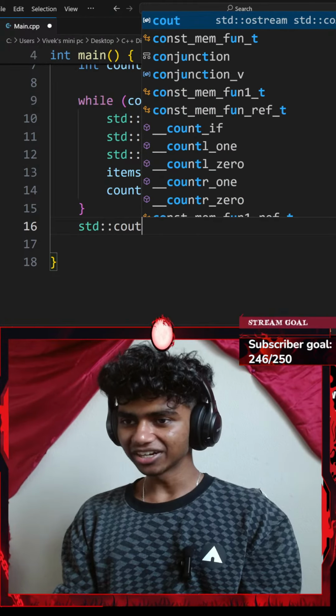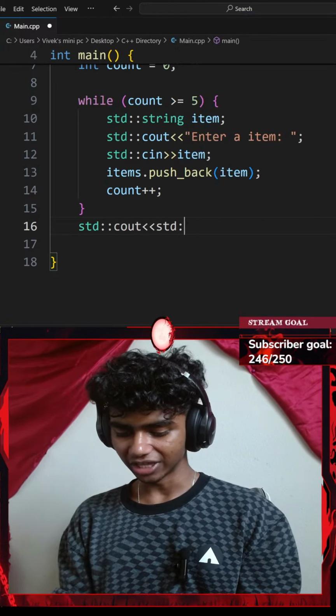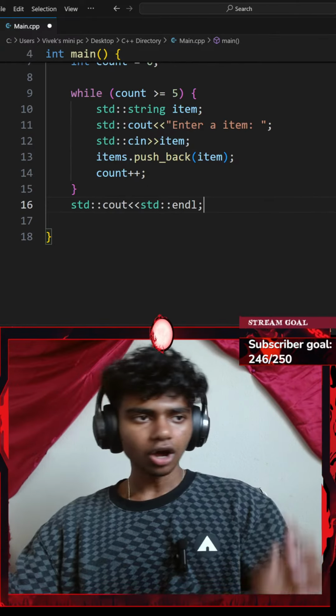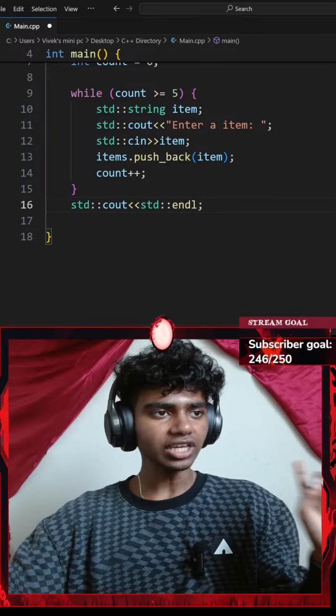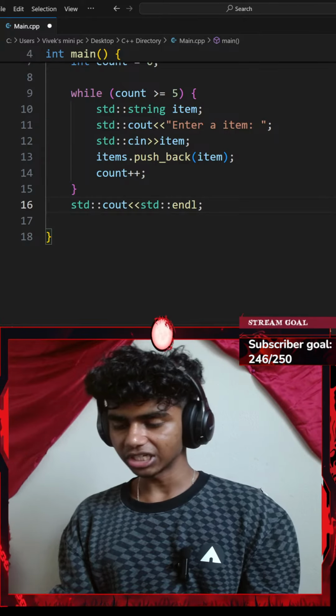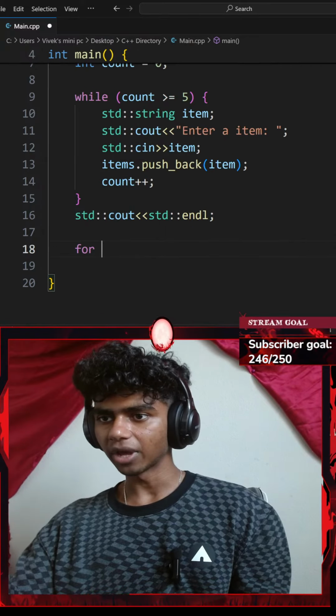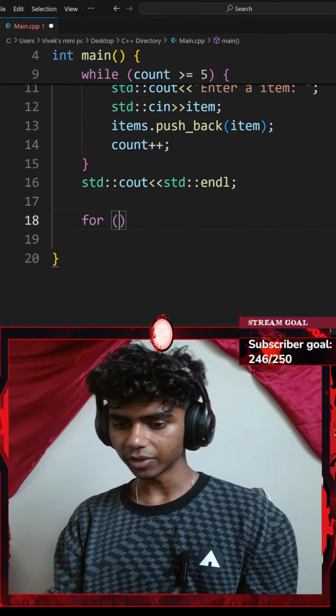Okay, let's go with a standard console output with an insertion operator of a standard end line. Okay, perfect. Next up, print the inventory in order. So let's go ahead and print it in order. So to do that, I can iterate over my inventory or my vector. So I'll go with for, a pair of parentheses.